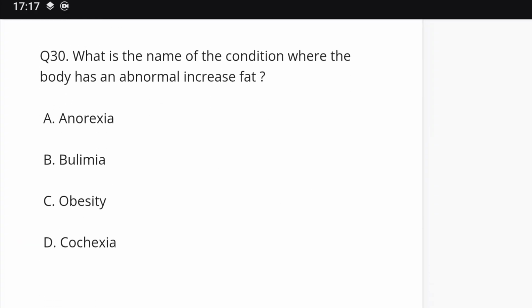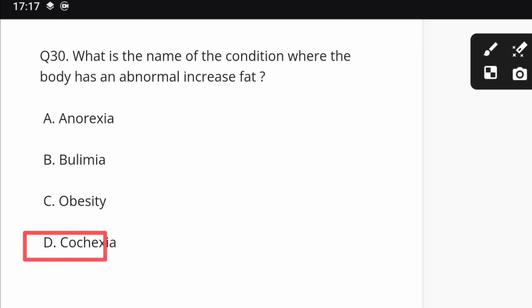Question number 30. What is the name of the condition where the body has an abnormal increase in fat? Anorexia, bulimia, obesity, and cachexia. Right answer is D.